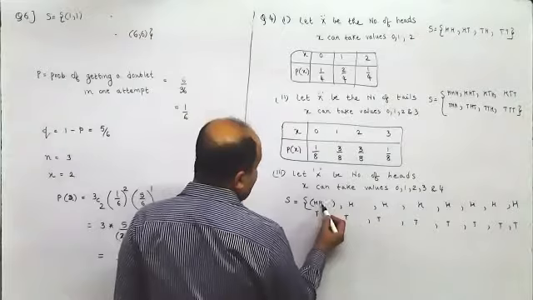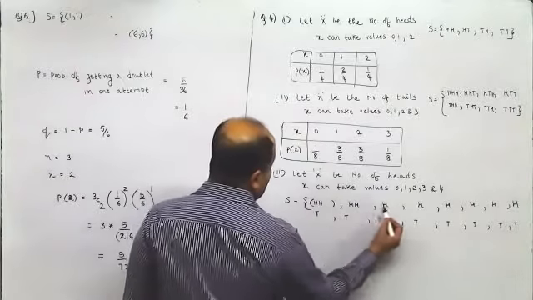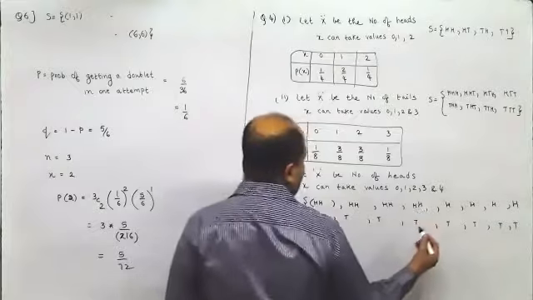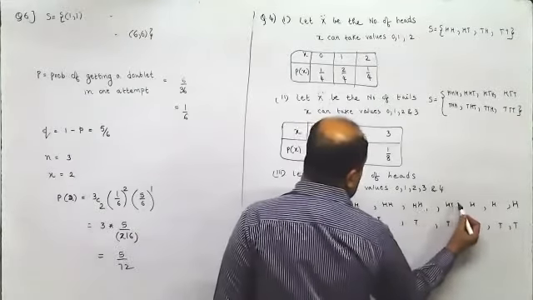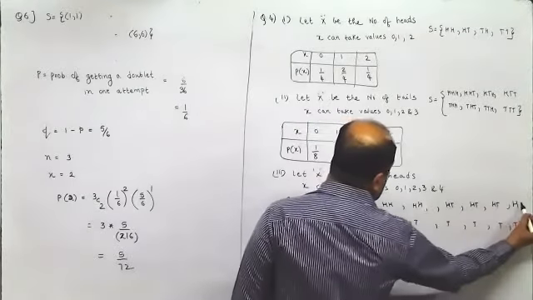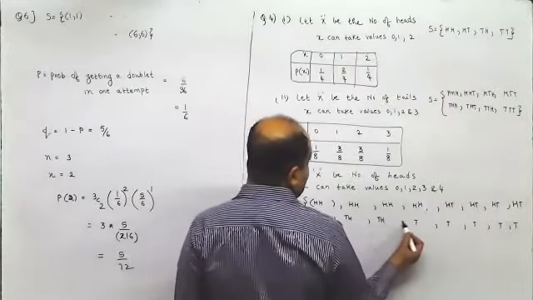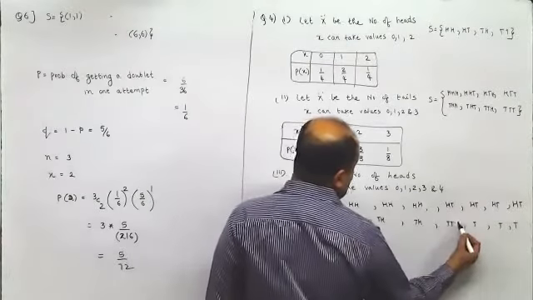Now, this struck my mind first. So 1, 2, 3, 4, and here 1, 2, 3, 4.